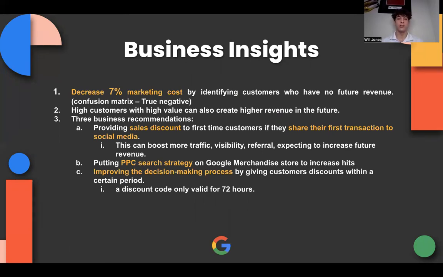First, by providing sales discounts to first-time customers if they share their first transaction on social media. This will be able to boost more traffic, visibility, referral, and then obviously future revenue. Next, by putting PPC search on Google Merchandise Store, this will then increase hits. And lastly, improving the decision-making process by giving customers discounts within a certain period. This will also increase the sales and future value of customers. For example, giving customers a discount code that only lasts around 72 hours.